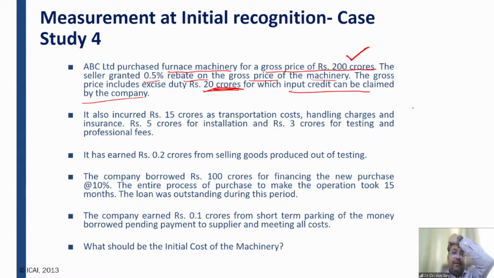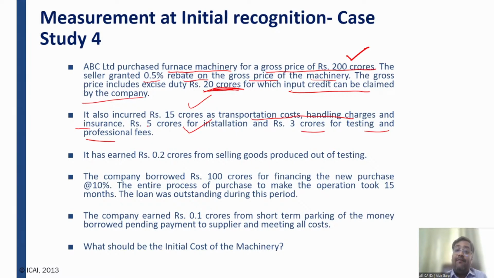Okay. It also incurred 15 crores as transportation, handling and insurance. So this is again a directly attributable cost. 5 crores for installation. And of course, if you have to run the machinery, installation is required. And 3 crores for testing and professional fees, right?